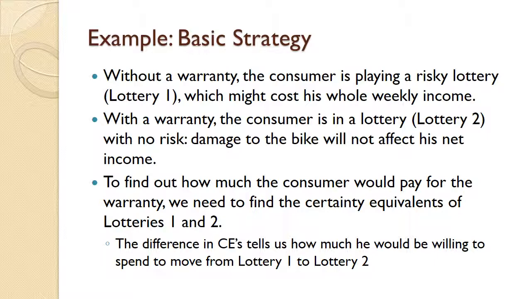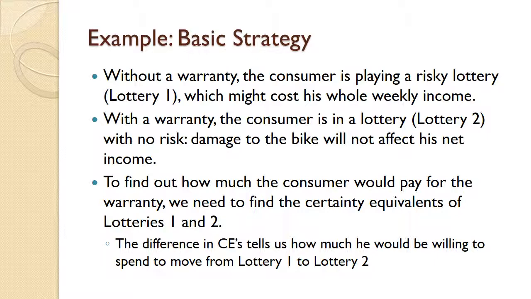If he has a warranty, then the consumer is going to be in a different lottery. We're going to call that one Lottery 2. Lottery 2 has no risk, because any damage to the bike will not affect the consumer's net income. In fact, even if the bike completely breaks down and has to be replaced, that will not affect the amount of money that the consumer has to spend on other things.